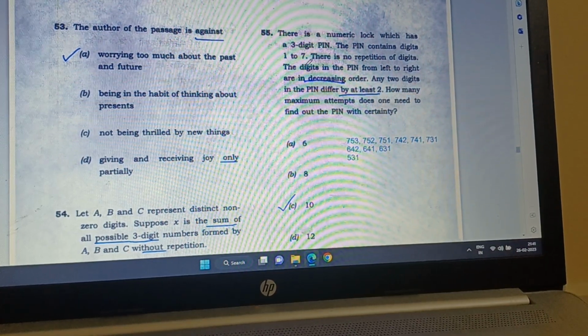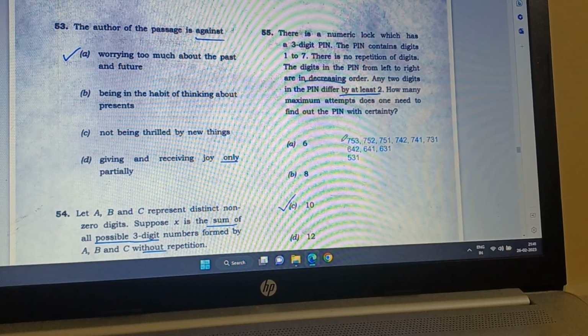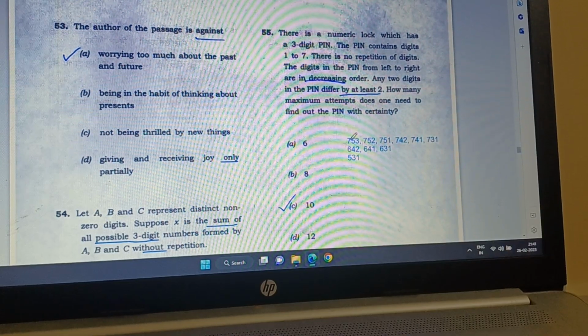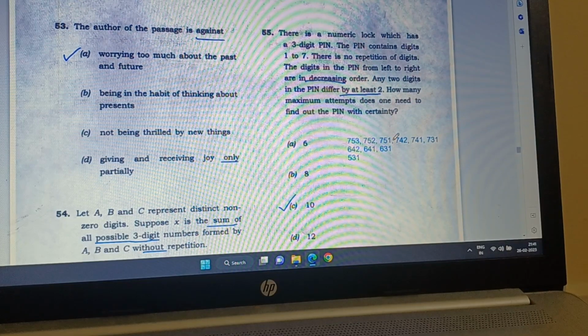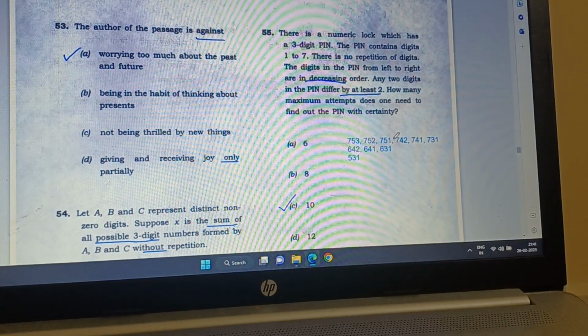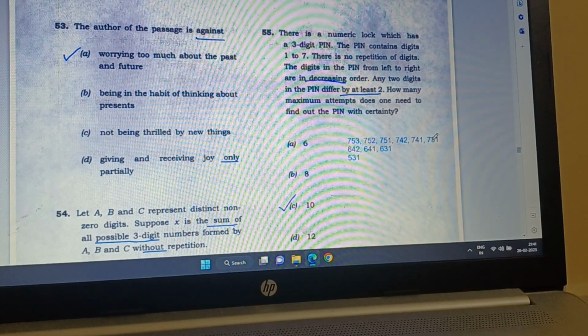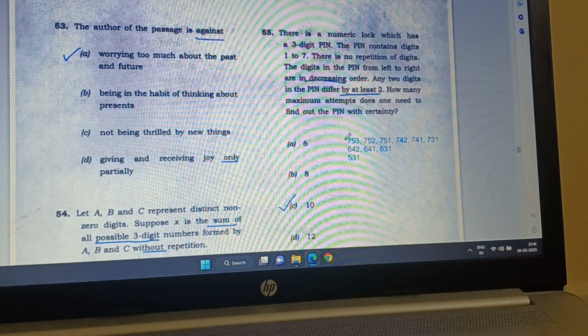So the largest number is 7, and because it says decreasing order, I start with 7, and then there has to be at least a 2 number difference. So 753 can be, then 752 also can be, and then 751. Then after 5 it will be 742, 741, and then 731. So that is when we start with 7.